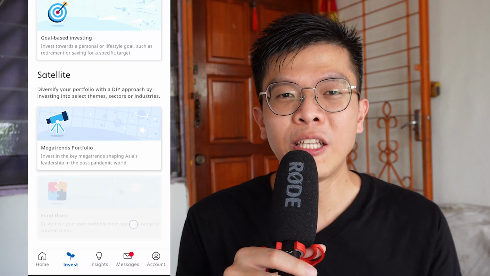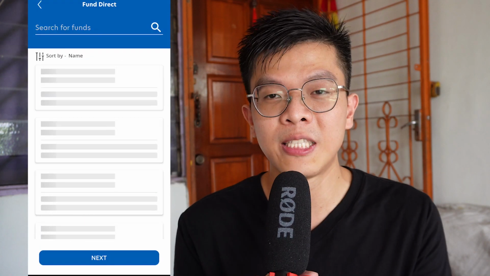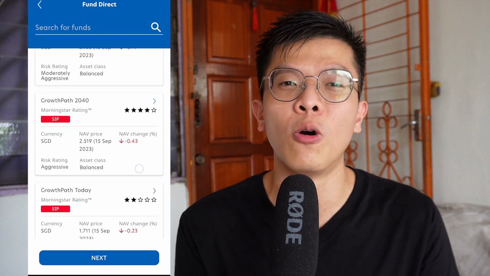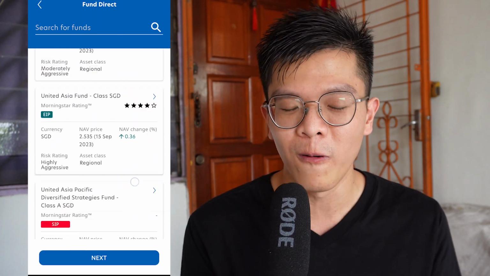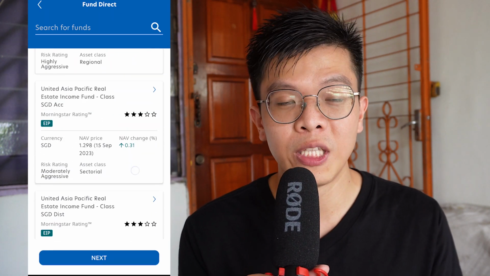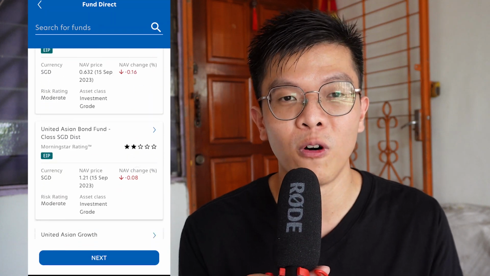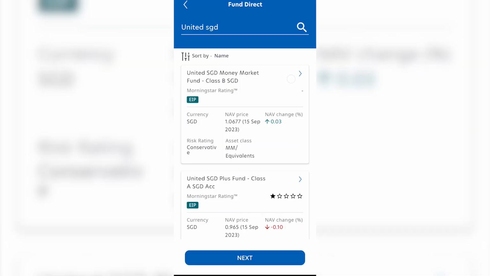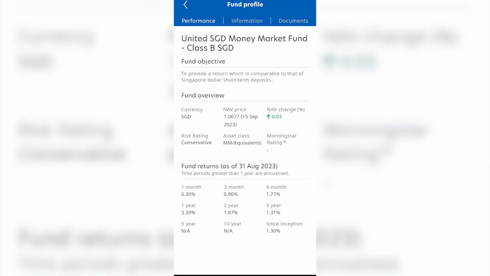But if you really think this is not enough, UOB AM Invest also offers the Fund Direct portfolio, where you can choose from selected UOB AM funds listed in UOB AM Invest, and you can make your own decision on which fund to go for, depending on which region you prefer, which industry you think is more preferable for long-term growth. And there is also a United SGD Money Market Fund if you prefer a lower risk option.